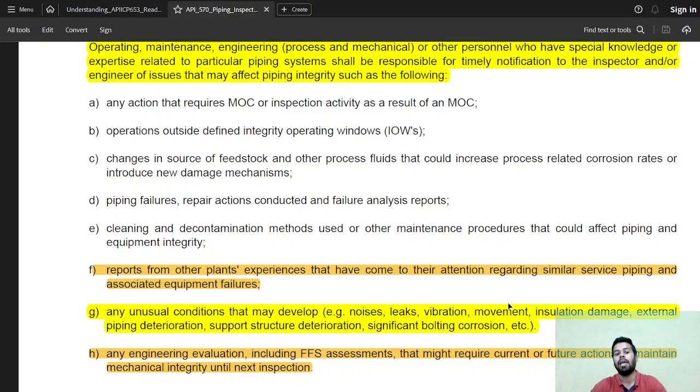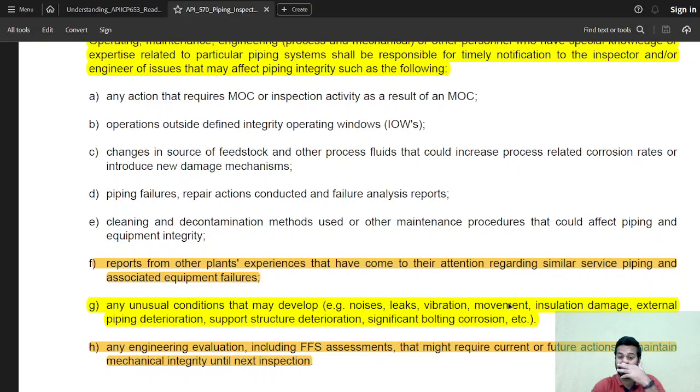Any unusual conditions that may develop: noise, leaks, vibration, insulation damage, external piping deterioration, support structure deterioration, and significant bolting corrosion, etc. Any engineering evaluation, including fitness-for-service assessment, that might require current or future actions to maintain the piping integrity until the next inspection.